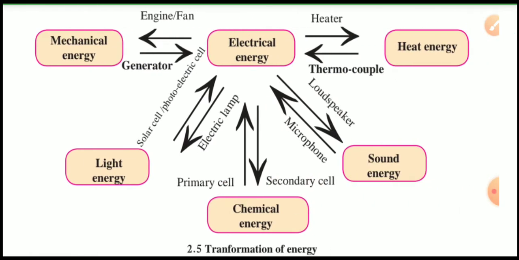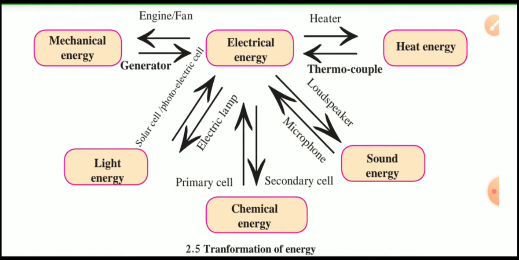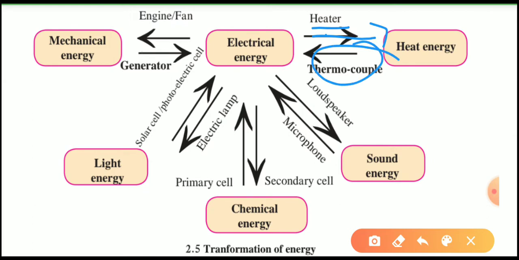Energy can be transferred from one type to another. For example, exploding firecrackers convert the chemical energy stored in them into light, sound, and heat energy. So you can see this diagram. In that first one, you can see electrical energy converted into heat energy by using a heater, and again that heat energy we can convert into electrical energy by using a thermocouple. Similarly, electrical energy we can convert into sound energy by using loudspeakers, and again that sound energy is converted into electrical energy by using microphones.